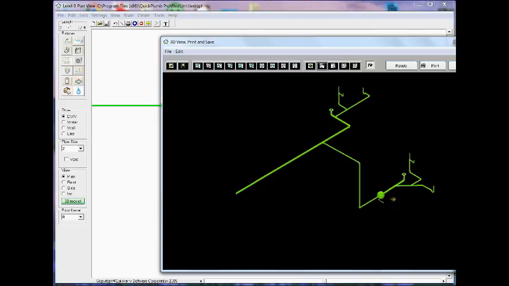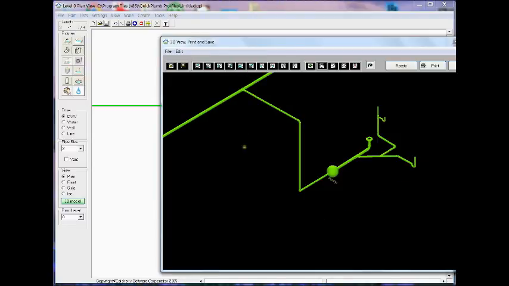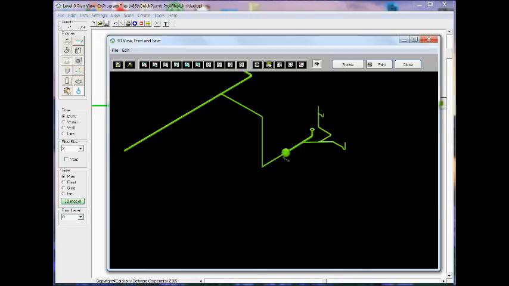And there it is. There's our drainage going into the sump pump, and then coming out of the sump pump and up into the building drain. Of course, you'll want to add whatever accessories you need on that, such as check valves or shut-off valves. Let's get a better look at that.